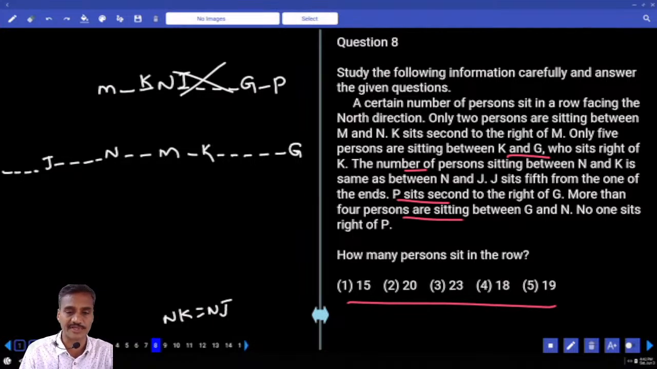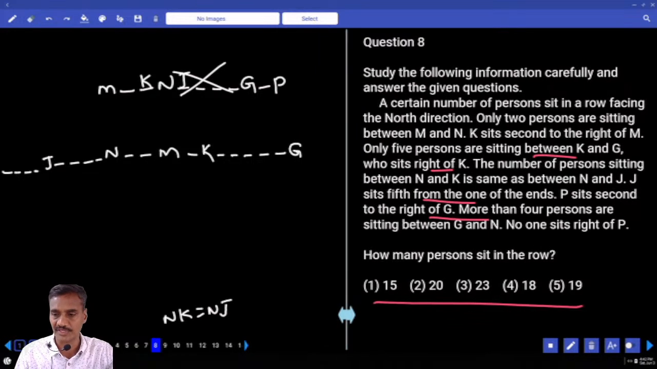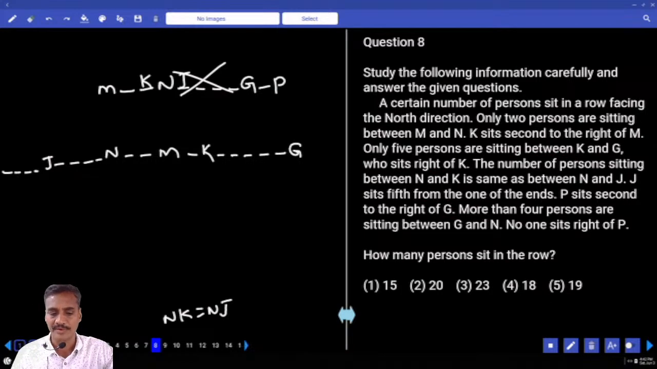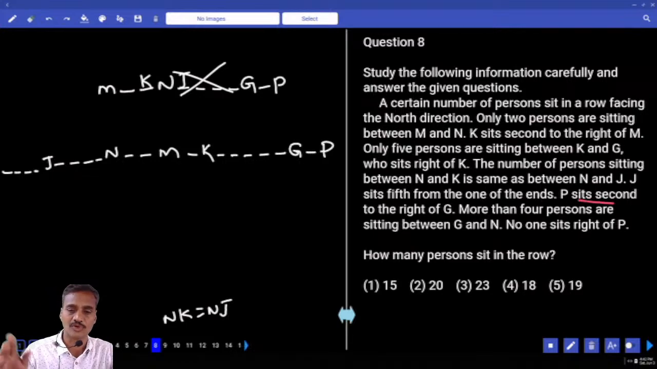No one sits to the right of P. No one is to the right hand side of P. Then what is the position of P here? P sits second to the right of G, and no one is to the right hand side of P. Clear? Now this is the final arrangement we have.